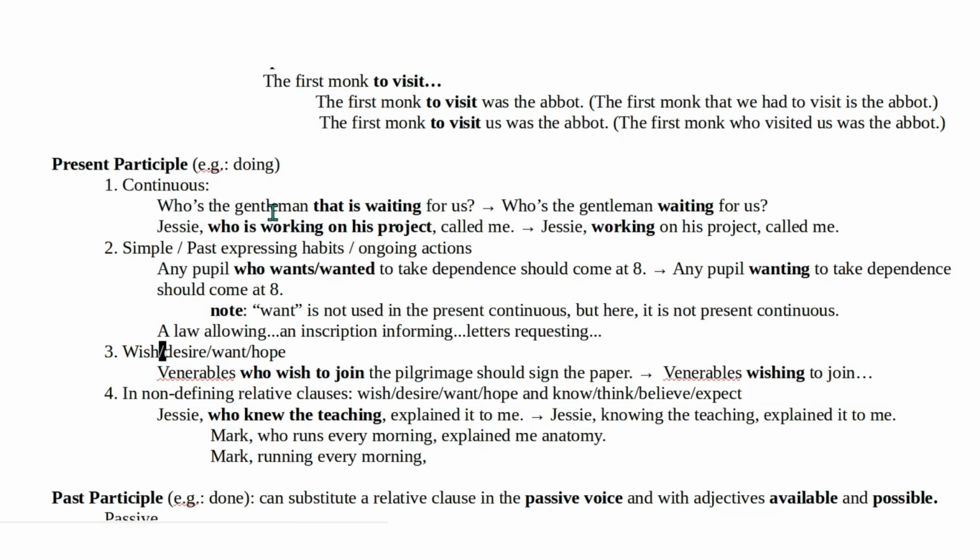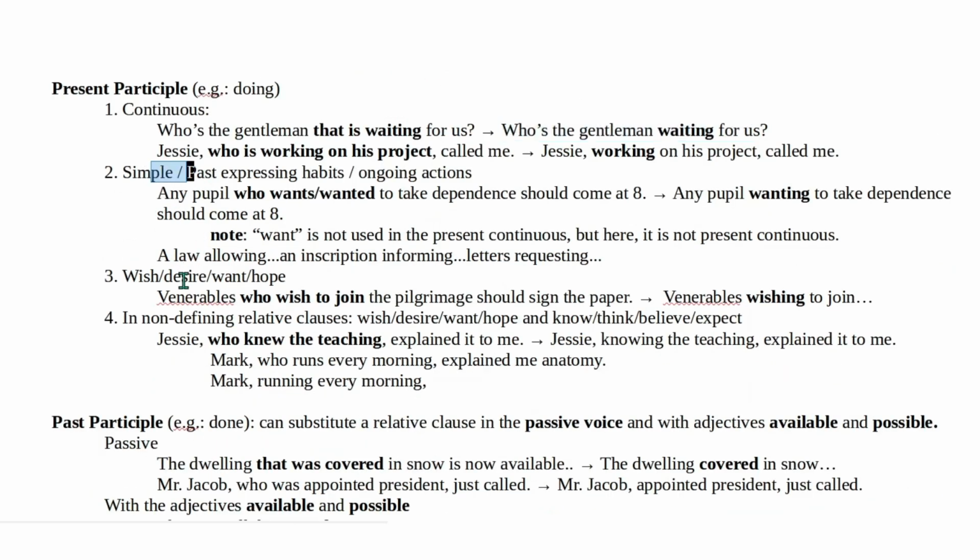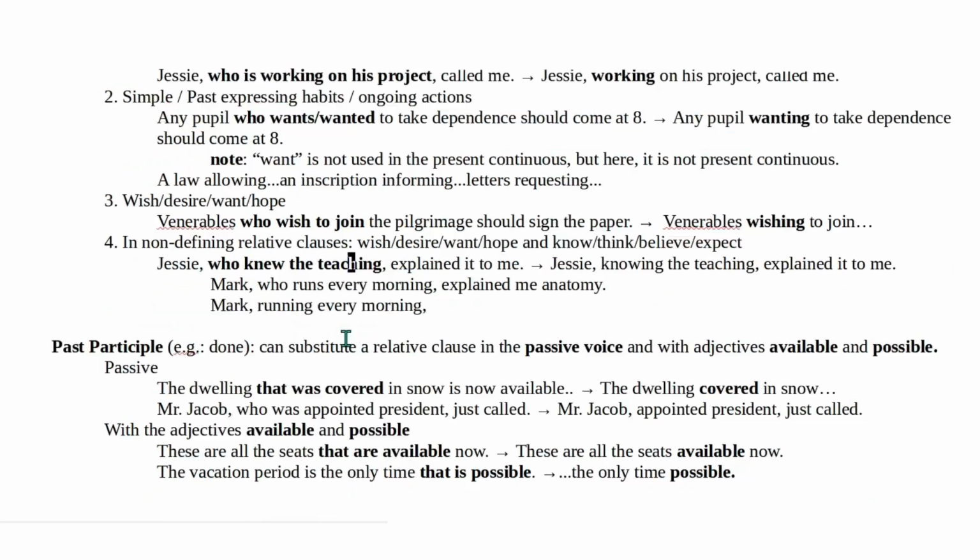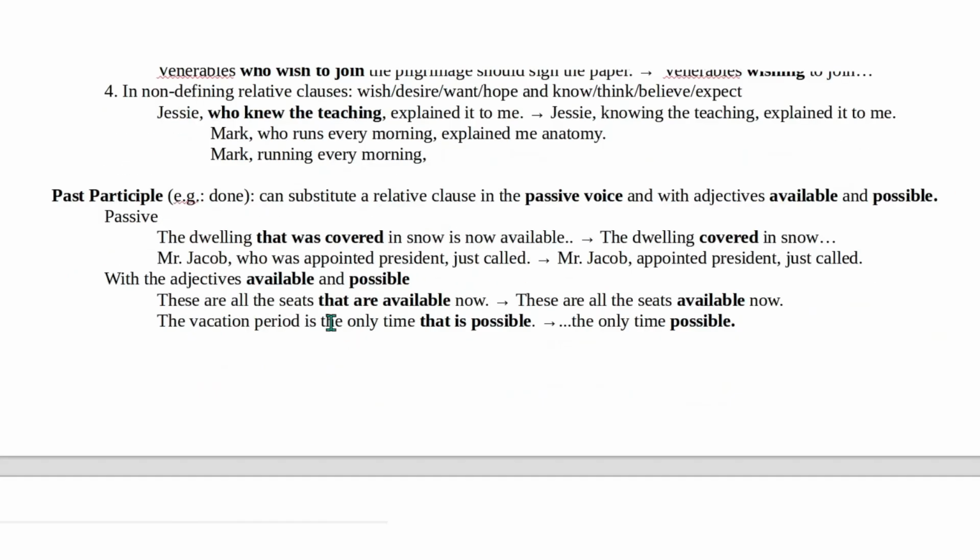So if it's a continuous, for example, who's the gentleman that is wearing? It's a present continuous. So then you can say, who's the gentleman wearing? Okay? Jesse, who is working on his project, called me. You can say, Jesse, working on his project, called me. Okay? Here there are some other cases. Take a look. Later you read and study them.